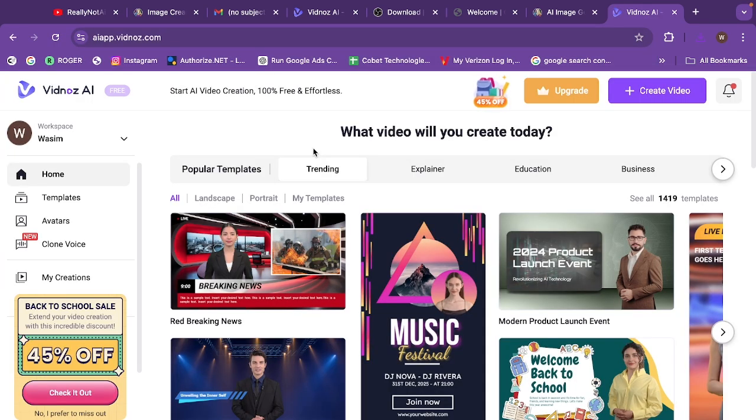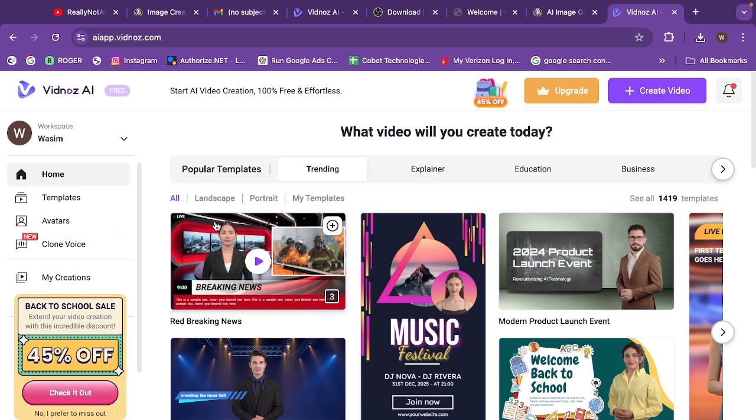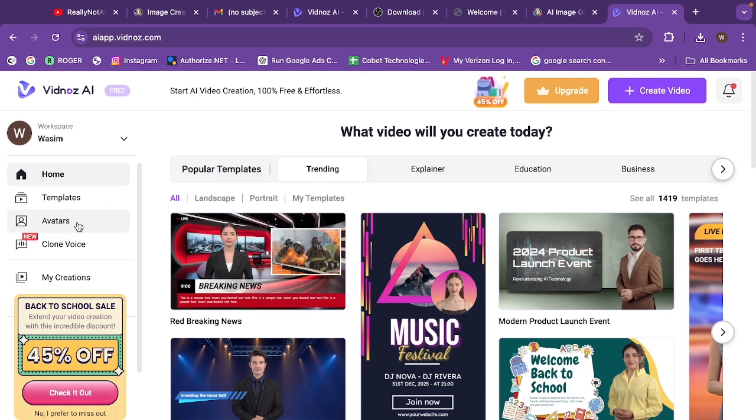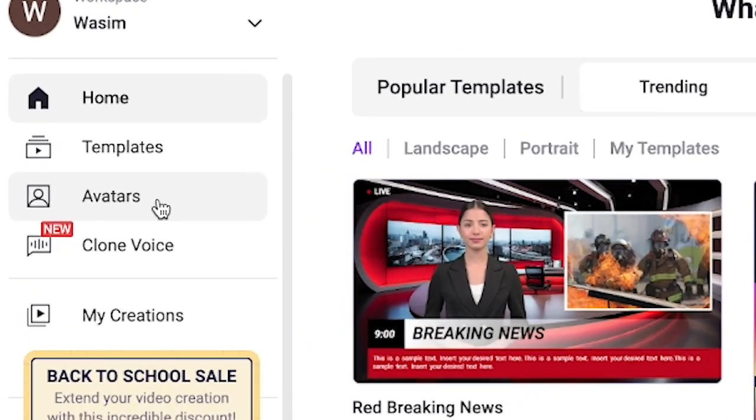Once you log in with your Gmail, you will find an interface like this. They have different templates, educational, business, or different kinds of templates. They are absolutely free and ready-made templates. You can use these templates for business, whatever kind of ambition you have. So we will go ahead, we will do lip sync for the picture we just created. In order to do lip sync and voiceover, we have to click on avatars.